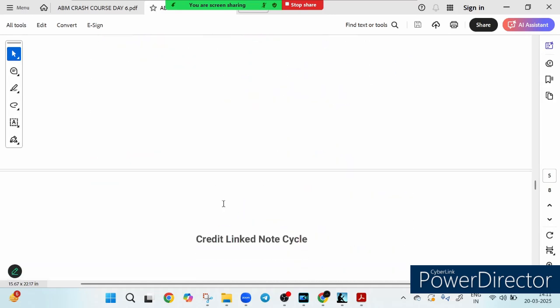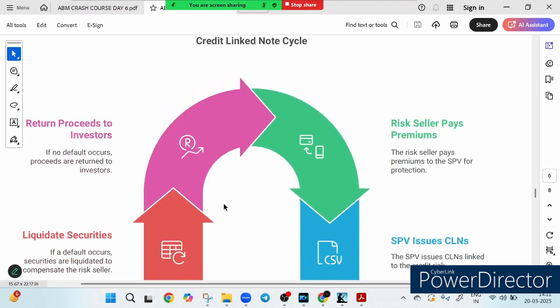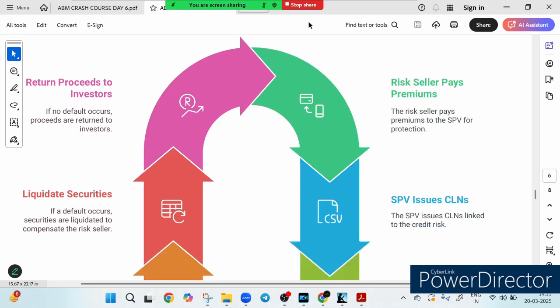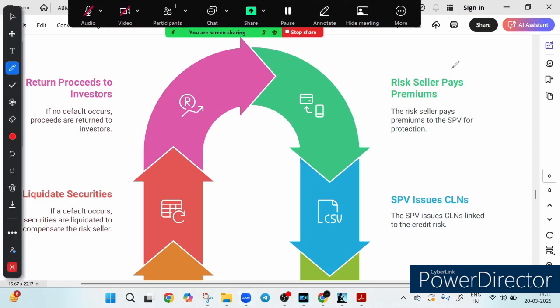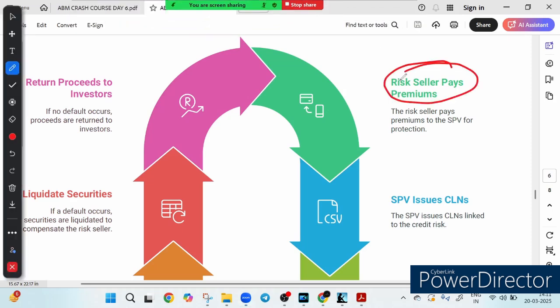Now the next point we have is called CLN, credit linked note. So let's take a walk through the fascinating world of the credit linked note cycle, a powerful risk management tool in finance. First of all, it all begins with the risk seller paying the premium. The entity exposed to the credit risk, let's call them the risk seller, pays the premium to a special purpose vehicle or SPV to transfer that risk. Then step number 2, SPV issues CLN.